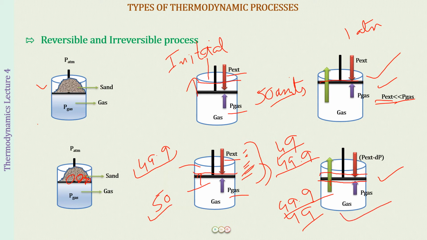So such a process which is under my control, which is going on very slowly, in so many steps, we call that a reversible process. And the other process which was very fast, so quick from the initial to the final state that I could not reverse it, it was happening in just one go. That process we call an irreversible process.